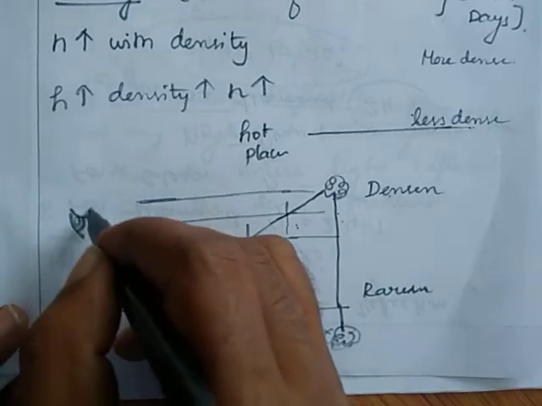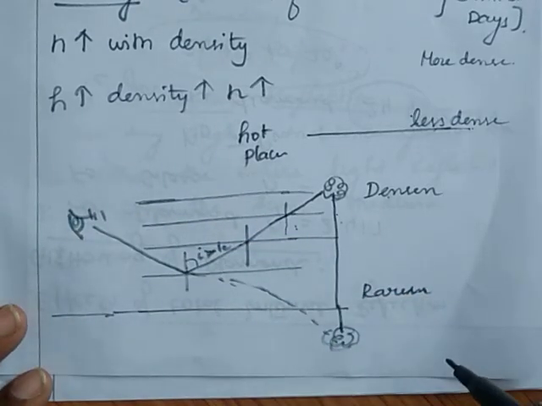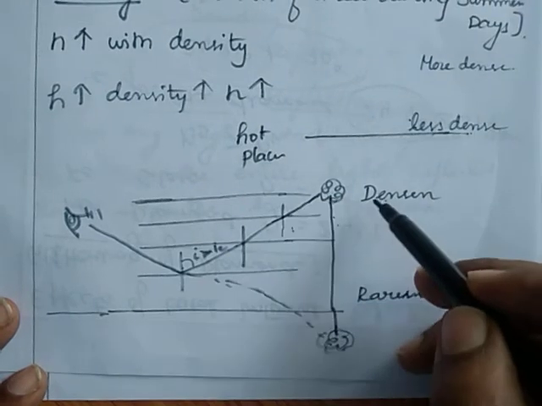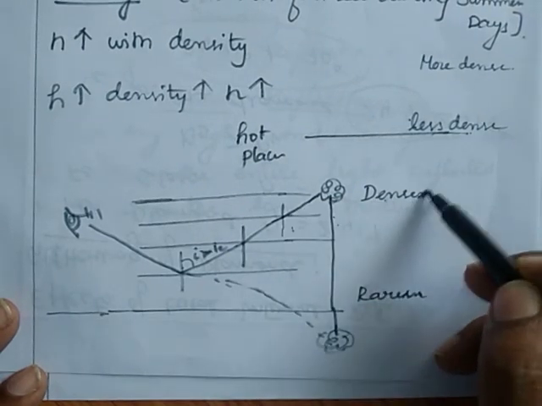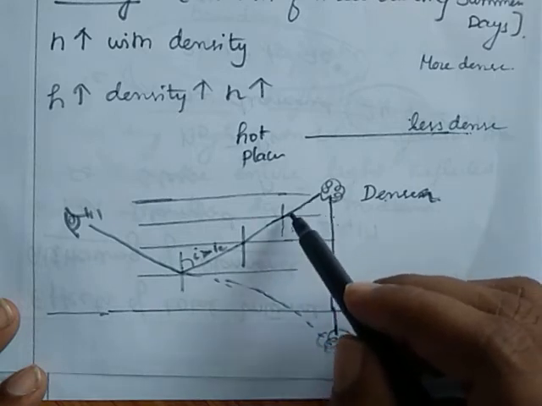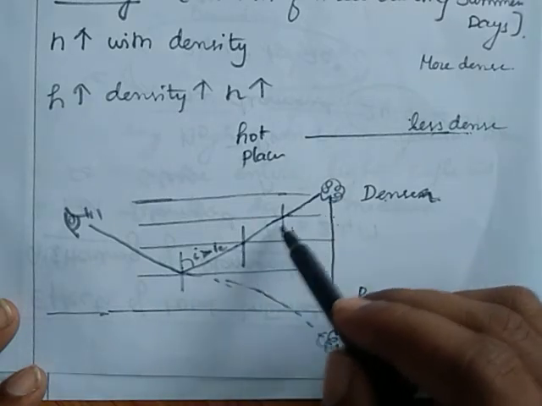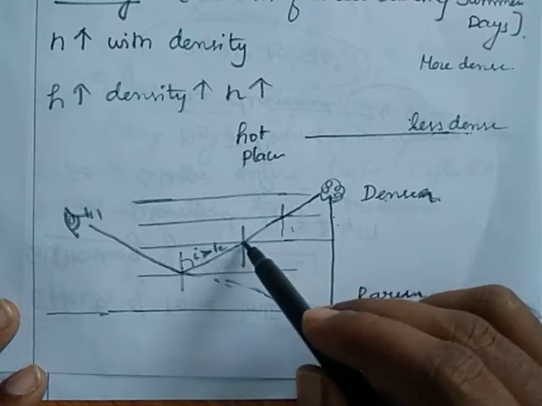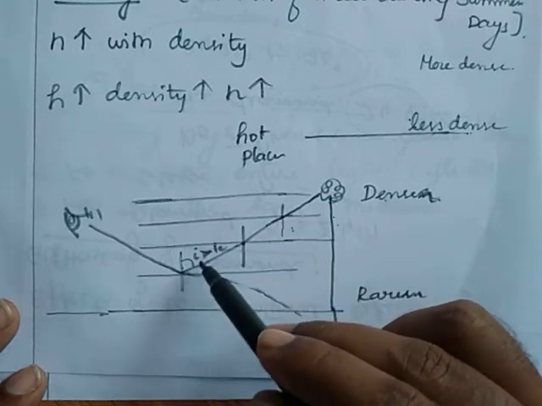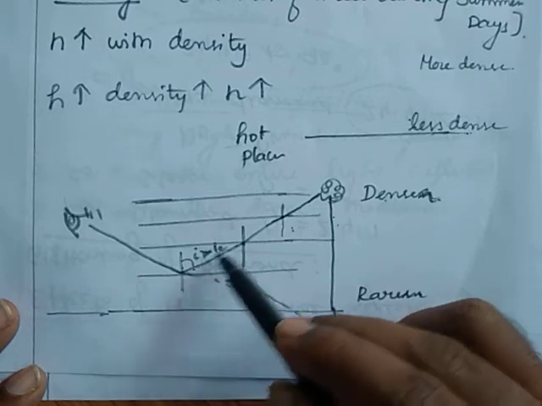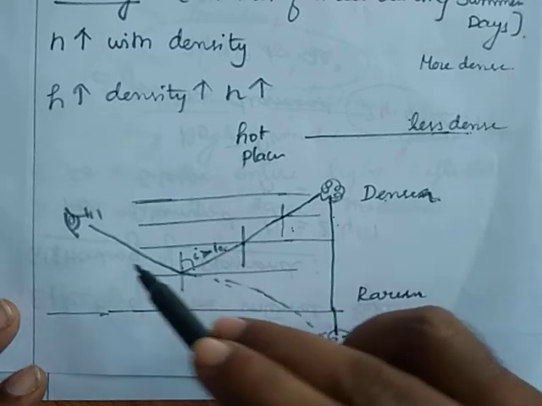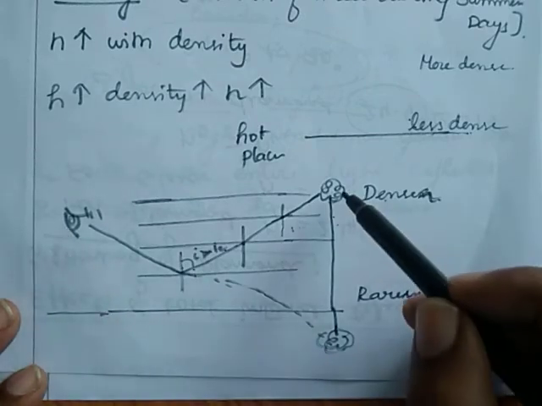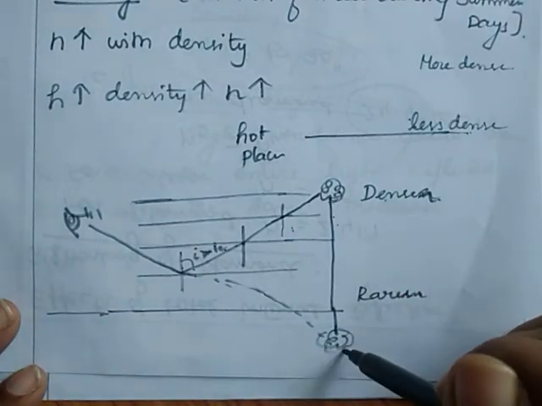We can observe the image of the object here. See, the light from the object can travel from denser to rarer medium. When light travels from denser to rarer medium, it will bend away from the normal. It deviates its path at a particular point where the angle of incidence is greater than the critical angle, so it is totally internally reflected. So the observer sees the image of the object here, that is inverted.